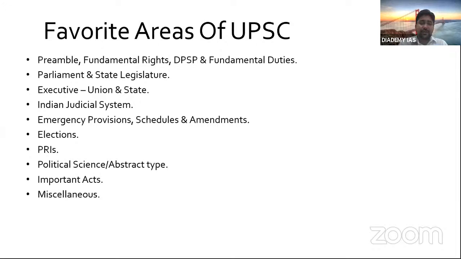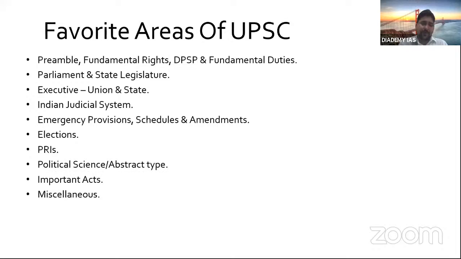Then elections, since we are a democracy, elections play a very important role. So all those things which are connected directly or indirectly to elections, we will see. Because this year also UPSC has asked one question on the Representation of the People Act 1951, although it is not clearly mentioned in any prelims book, but it is asked by UPSC because RPA comes in news in one way or another.